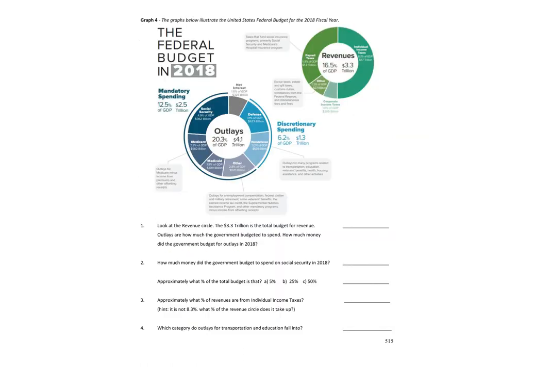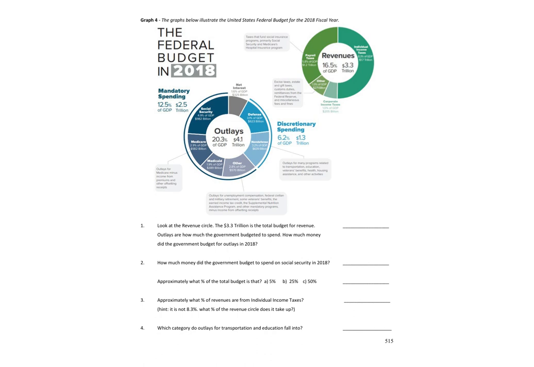All right, federal budget. Ooh, fun. 2018 federal budget. These kind of look like pie charts. They look like really fancy pie charts. There's a lot on here. So in this case, it might be better to know that we've got a lot to look at. We've got something that says outlays, something that says revenues, mandatory spending, a lot of different things in here. Let's look at the questions first, and then we can figure out what we need.